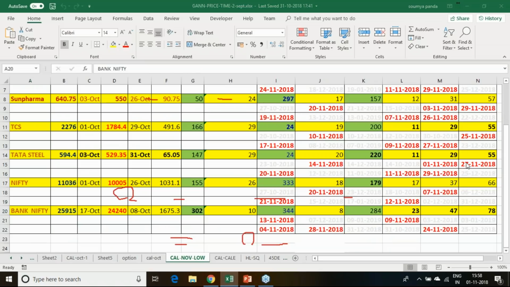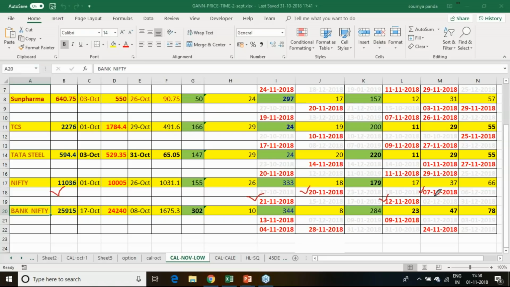So by this process for the Nifty, as you have just seen, 7th is a trend reversal day, 12th is a trend reversal day, 20th is a trend reversal day, and 21st is a trend reversal day.